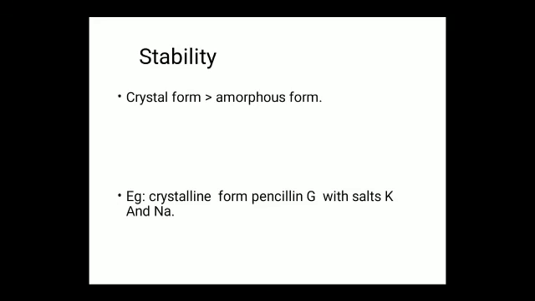Next one, understanding of solid state properties to improve stability. When compared to the amorphous forms, crystal forms have higher stability. Example, the crystalline form of penicillin G is associated with salts of potassium and sodium to enhance stability. Examples, penicillin G potassium and penicillin G sodium.